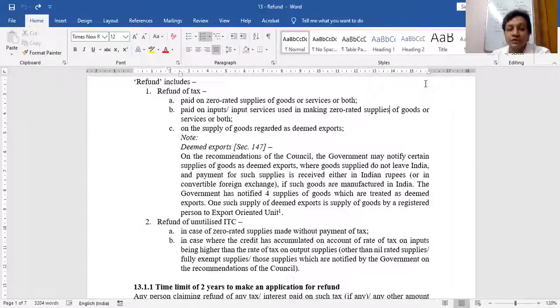That's it. So this is the meaning of refund. 5 things: 3 taxes on sales, 2 taxes on purchases. That's it. If you have any problem, you ask me. The meaning of refund is technical, so many people do not understand the meaning itself. Any problem, you can ask me. And now it will not take much time to wind up this chapter.